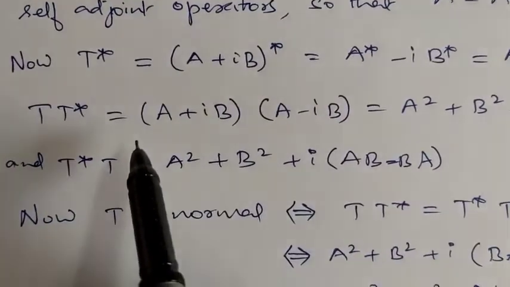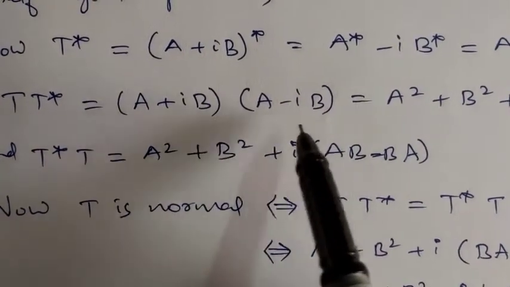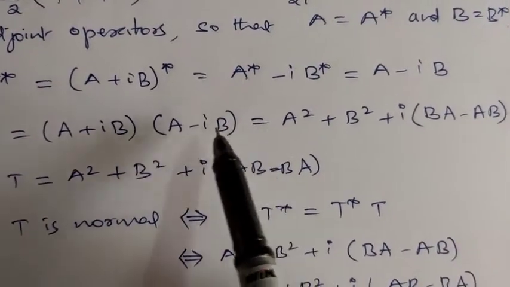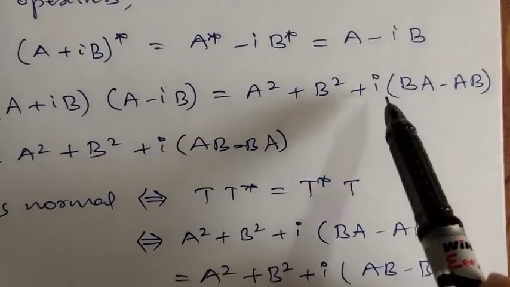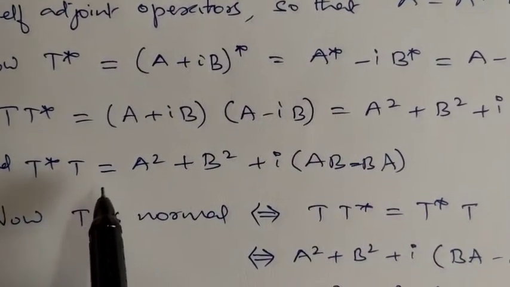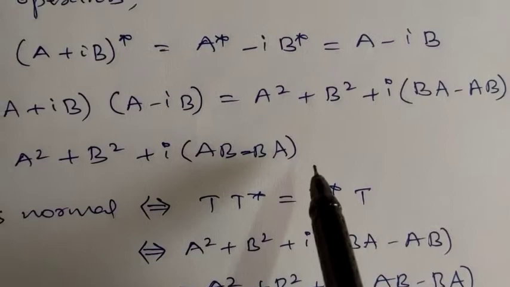Now you consider T T*. T T* is what? (A plus iB) into (A minus iB). That's equal to, you multiply this, A squared plus B squared plus i times (BA minus AB). Again T* T is A squared plus B squared plus i times (AB minus BA). You can verify this.